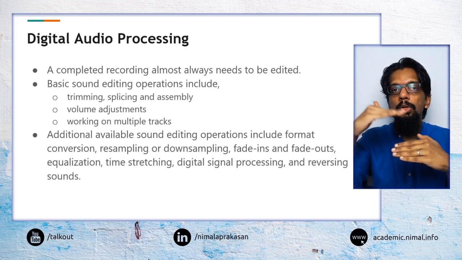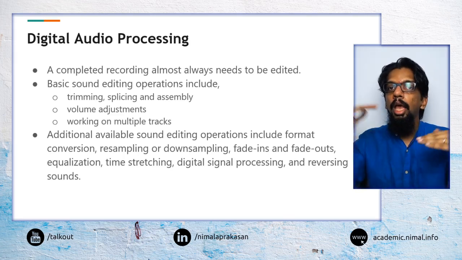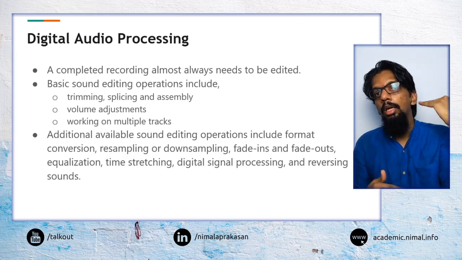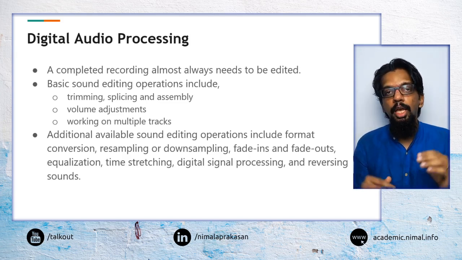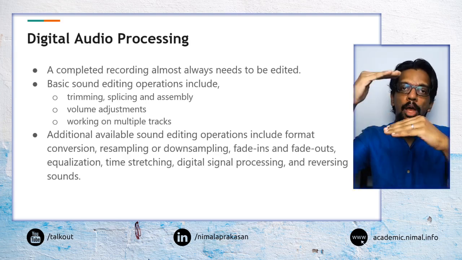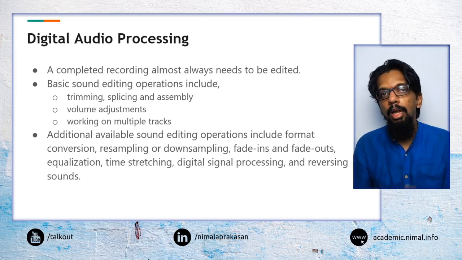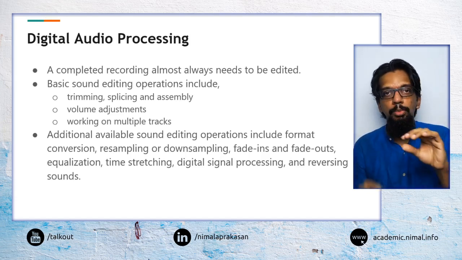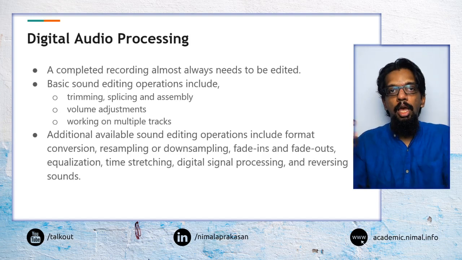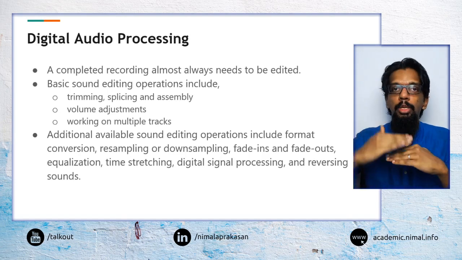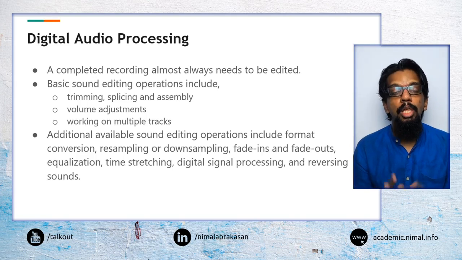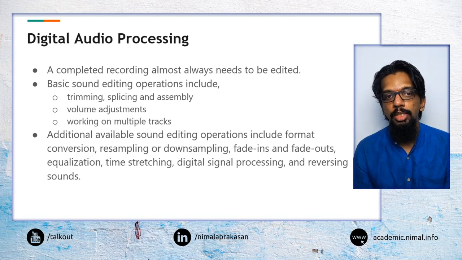Sometimes we may also record audio as multiple tracks and place them together. Say you record different instruments one after the other, and then play them together at once as a multi-track recording. So we can record, say, four different instruments and a voice track, put all of them in tracks in parallel, and play them back together. Those are the basic processing operations that we may do.